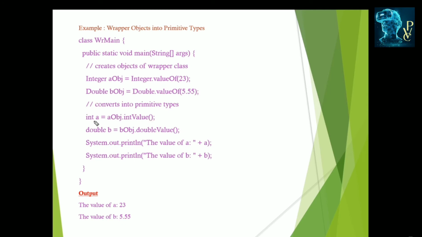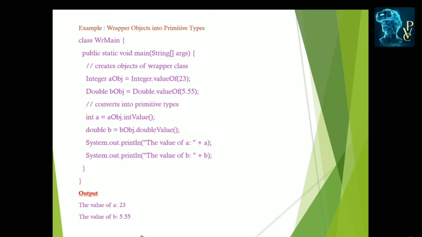Now int a is equal to aObj.intValue. Now a has the integer value 23. And double b: this is the Double wrapper object, so we require a double variable. This aObj is the Integer type, so we need an integer variable. So here we declare int a as a primitive data type variable and double b as a primitive double variable. b is equal to bObj.doubleValue. This is the unboxing conversion of wrapper objects into primitive types.